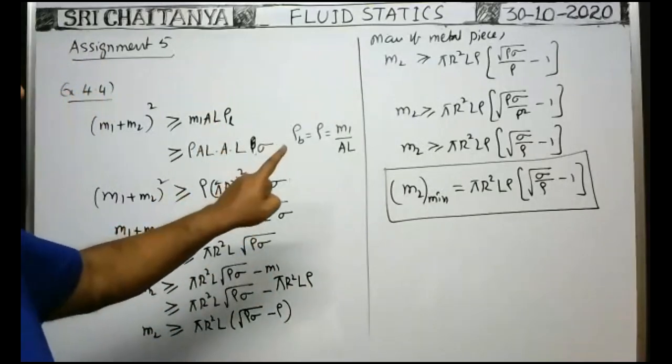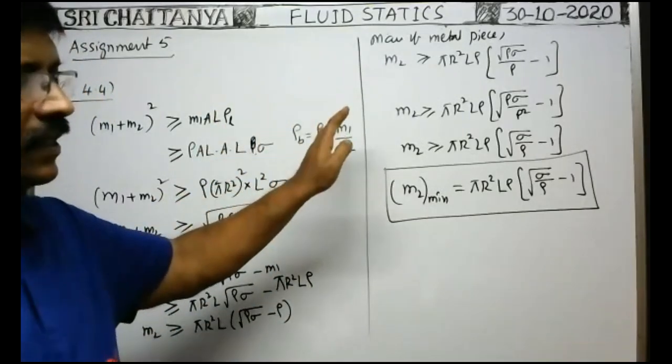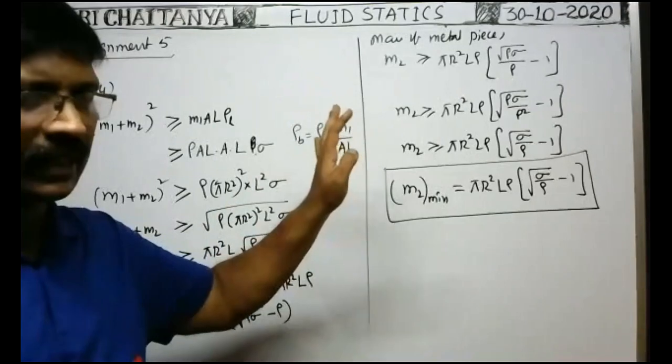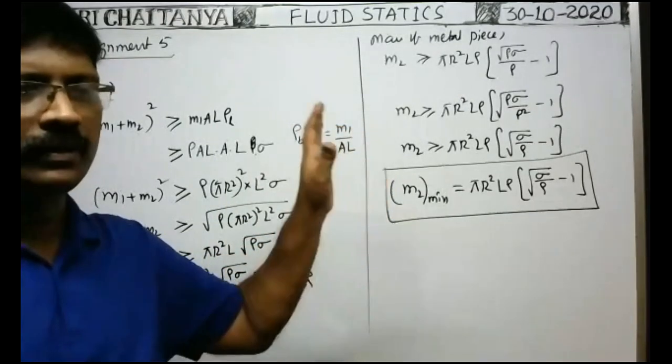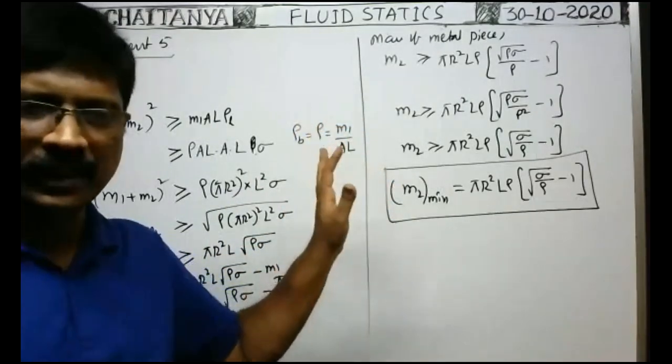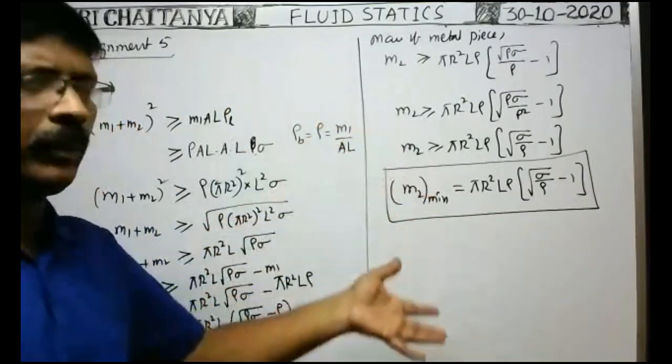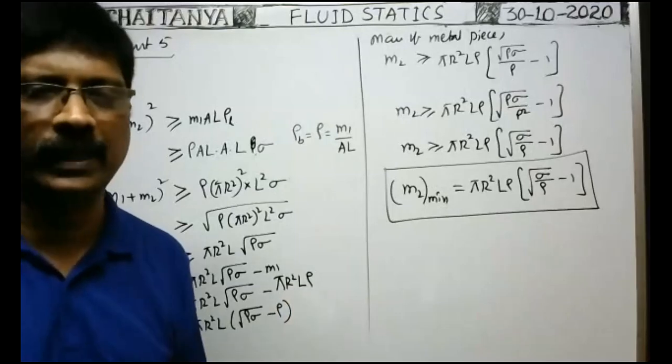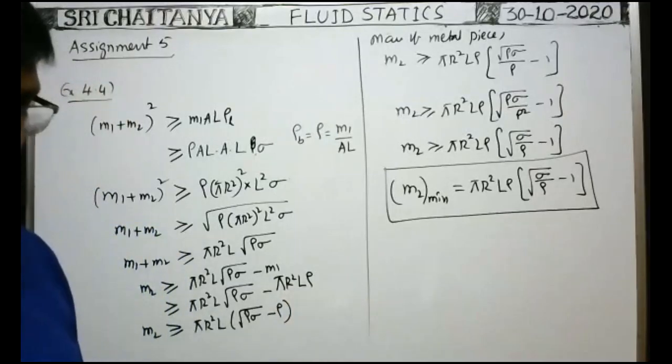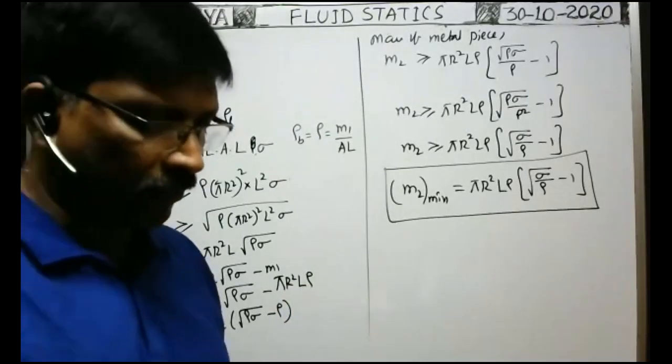Just one condition I have written. Center of buoyancy is at a distance greater than center of mass of the system for stable equilibrium when floating in a liquid. That is the fundamental. Based on that only, the remaining part is only mathematical calculation. Okay. Right. Next, example 4.5.